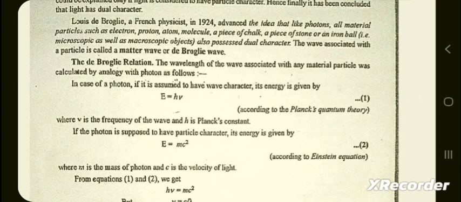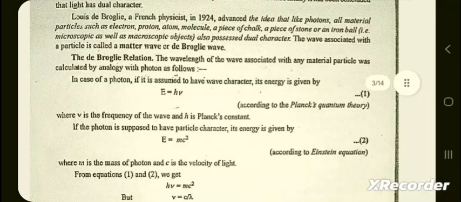In case of a photon, if it is assumed to have wave character, its energy is given by E = hν, according to Planck's quantum theory, where ν is the frequency of the wave and h is the Planck constant.